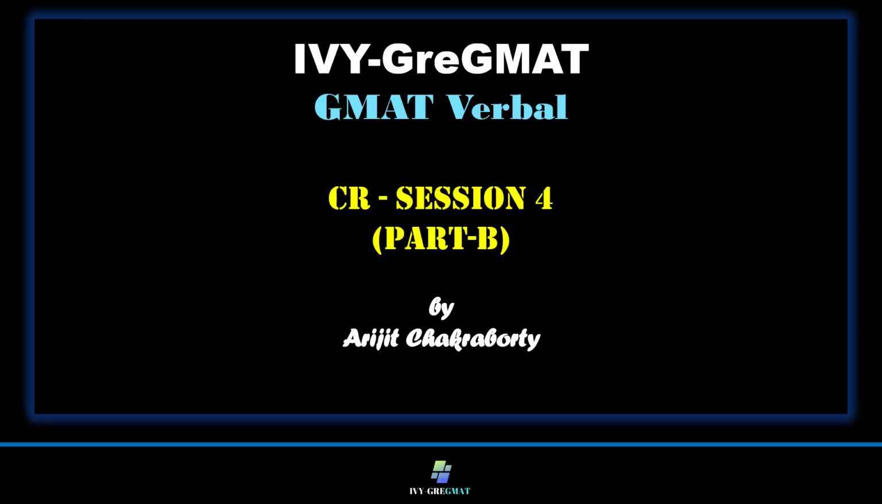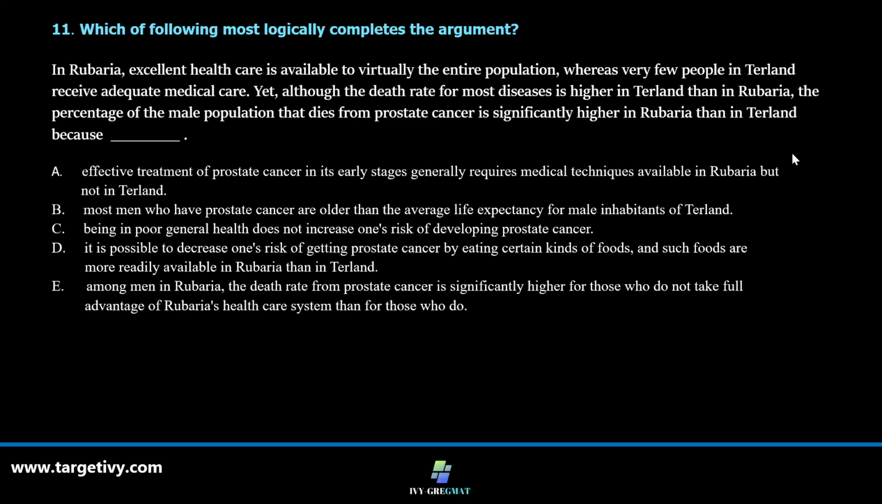I'm Arjit. Let's start. Question number 11. Which of the following most logically completes the argument? In Rubaria, excellent healthcare system is available to virtually the entire population, whereas very few people in Turland receive adequate medical care. Yet, although the death rate of most diseases is higher in Turland than in Rubaria, the percentage of male population that dies from prostate cancer is significantly higher in Rubaria than in Turland because.